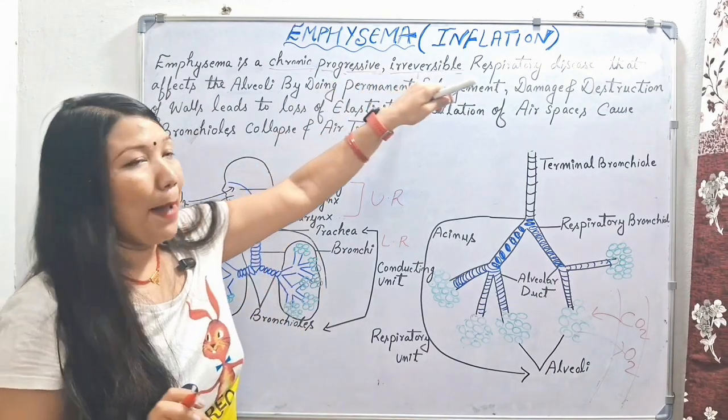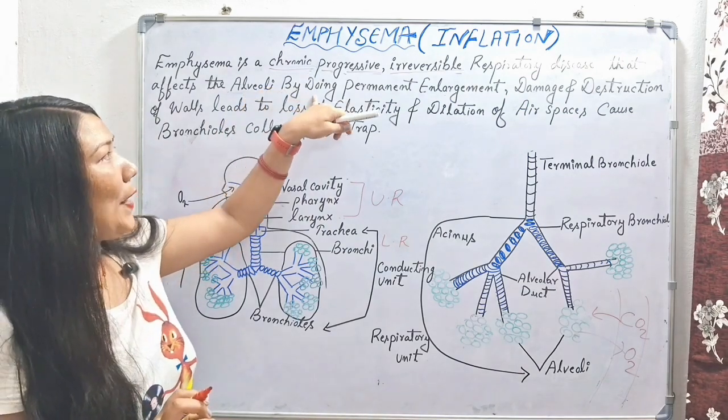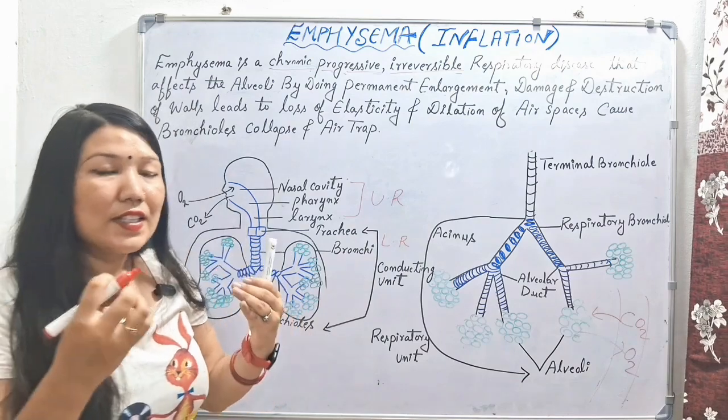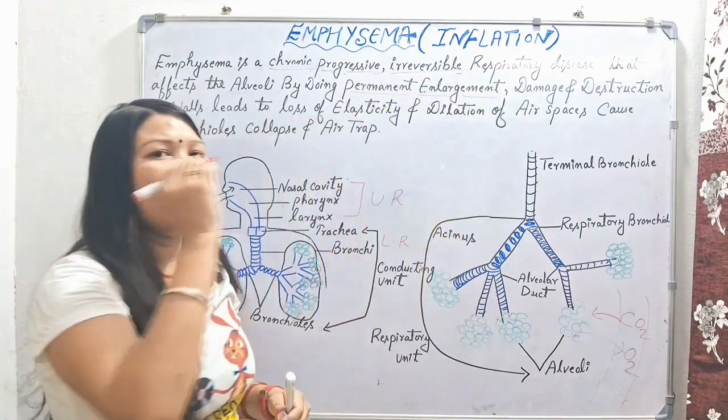This damage is happening in the alveoli of our lungs by permanent enlargement. The alveoli will lose their elasticity. They will be permanently enlarged. Why are they permanently enlarged?